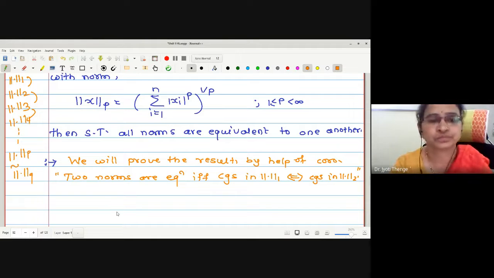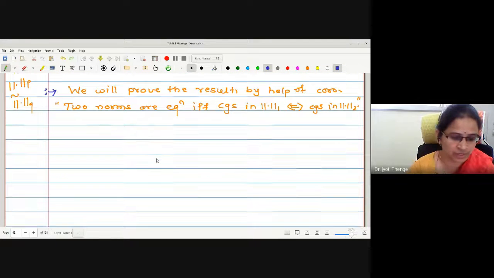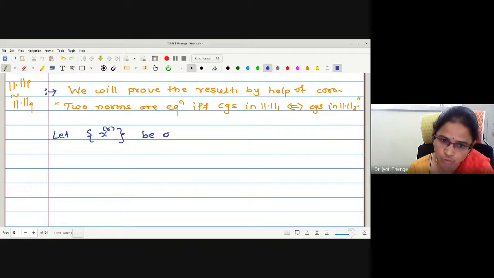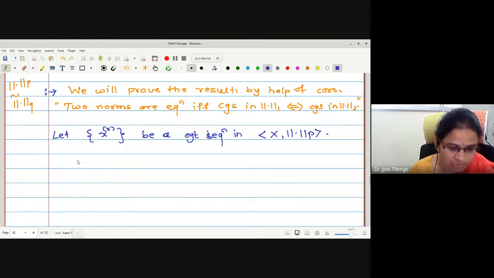Clear to everyone? Now let me start with a sequence which is convergent in norm P. Let the sequence xr be a convergent sequence in X with norm P. Correct now? X with norm P.